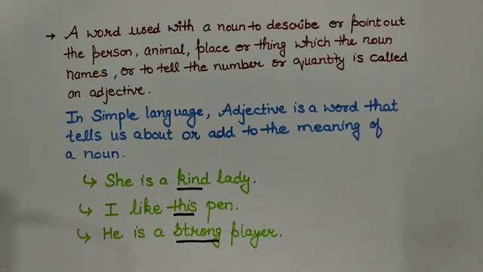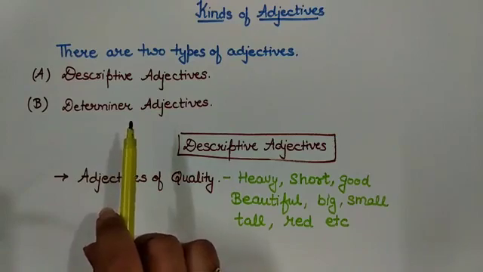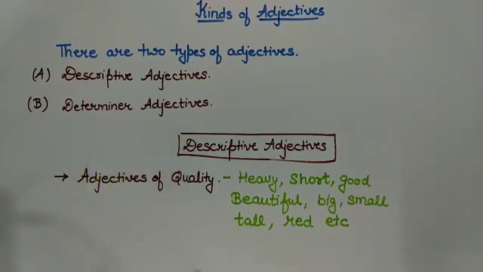There are basically two types of adjectives and they have further subdivisions. The first one is descriptive adjectives and the other one is determiner adjectives. When we talk about descriptive adjectives, we say adjectives of quality. Quality means like heavy, short, good, beautiful, big, small, red, etc. Means the words which represent the quality of the noun. Such adjectives are called adjectives of quality.